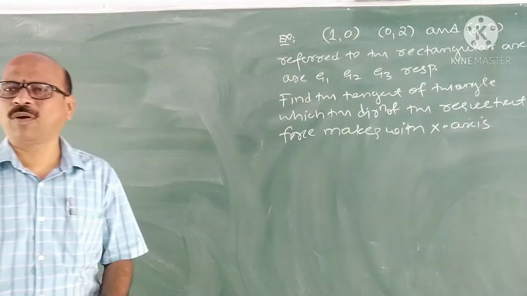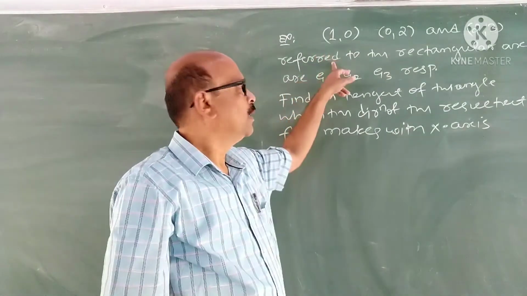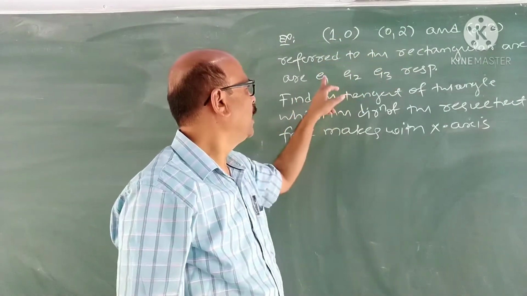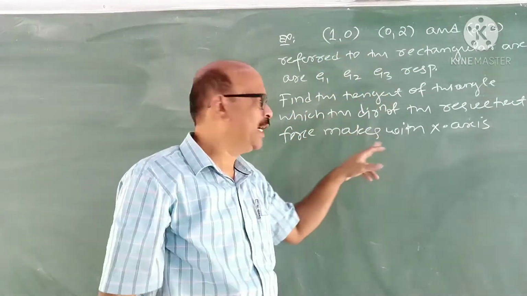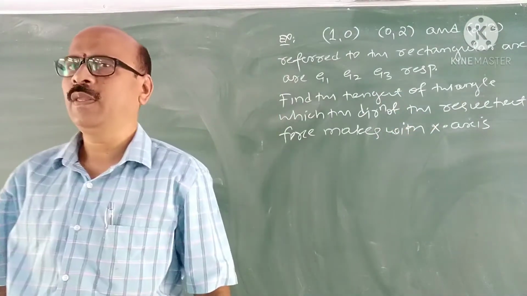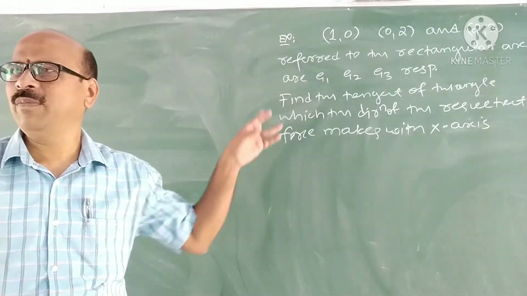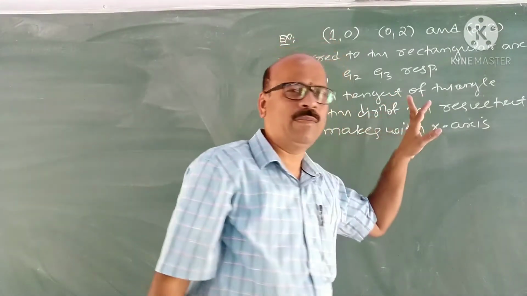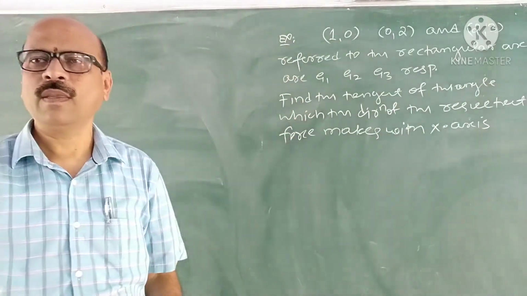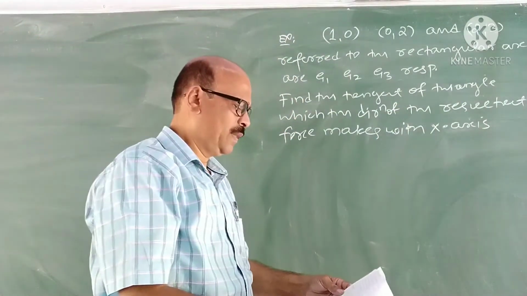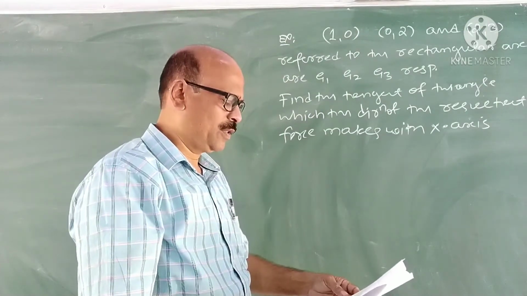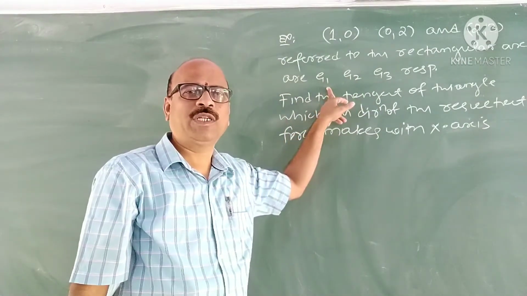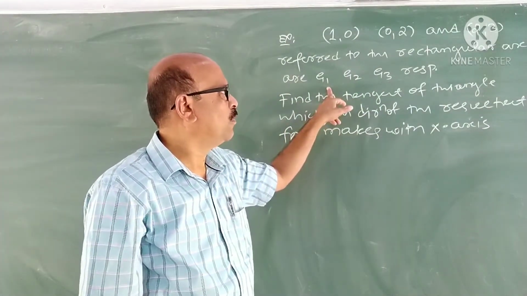Or sometimes the problem may be: if the algebraic sum of the moments of the forces about points (1, 0), (0, 2), (2, 3) are G1, G2, G3, then prove that tan theta is equal to this. Correct? The problem may be asked in some other way. Now here, what do you understand by the problem? What is given? The algebraic sum of the moments of a system of coplanar forces about 3 points are given. Right? 3 points are given.